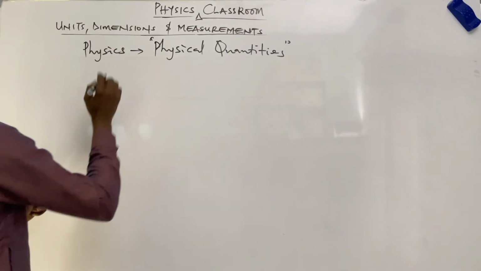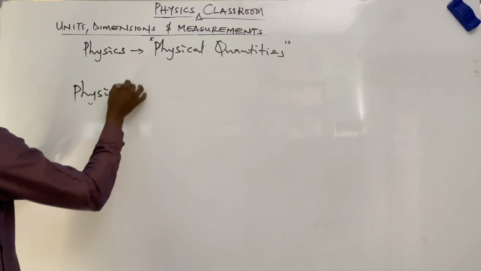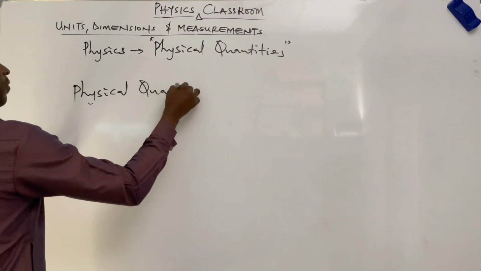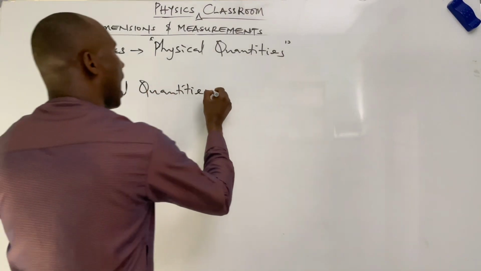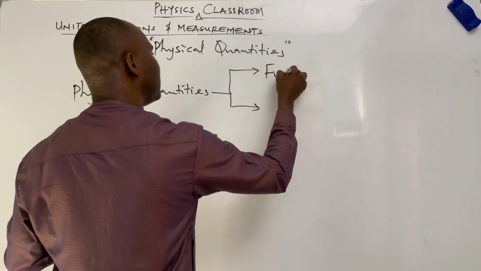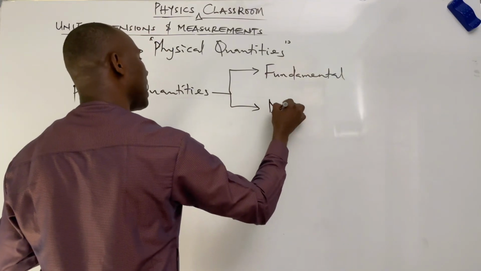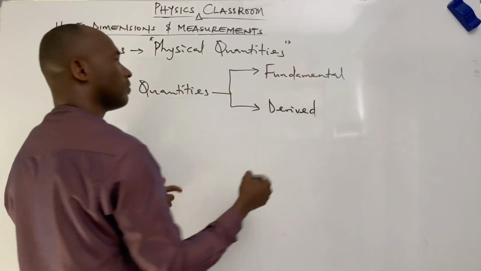Physical quantities are divided into two. We have the fundamental physical quantities, then the derived physical quantities.